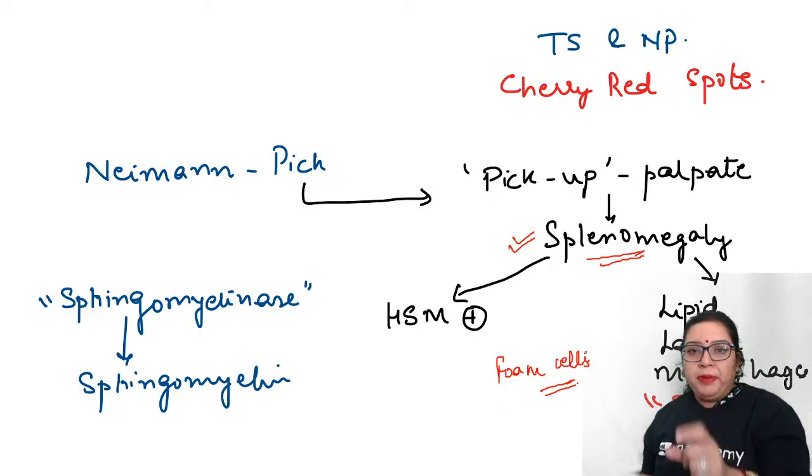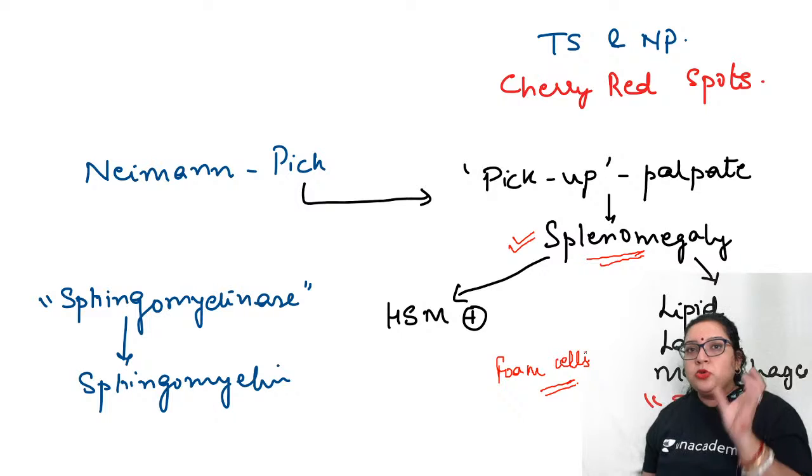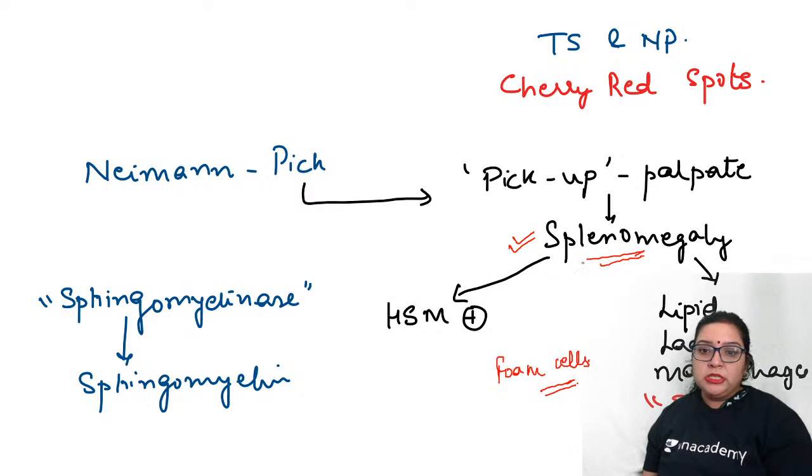Pick is picked up the spleen, that is splenomegaly, and if splenomegaly is there, that means it is obese. So obese people have fat in it, so there are lipid-laden macrophages, which are often called foam cells. Also the second thing from this, you can remember one more thing, that the enzyme which is